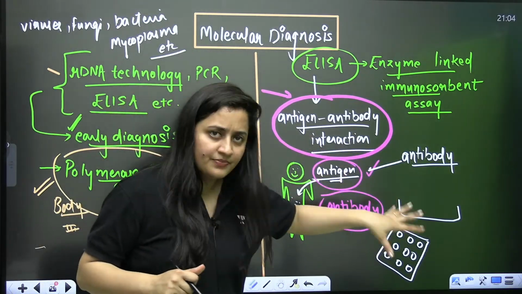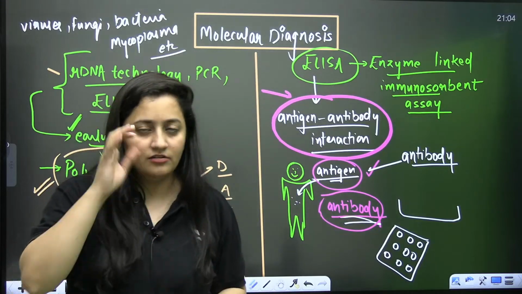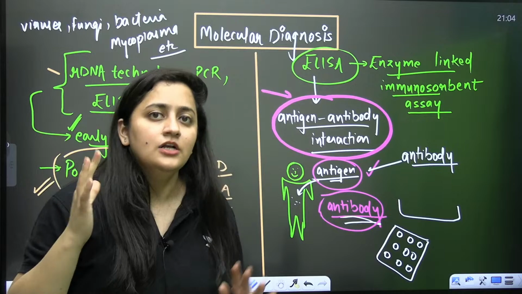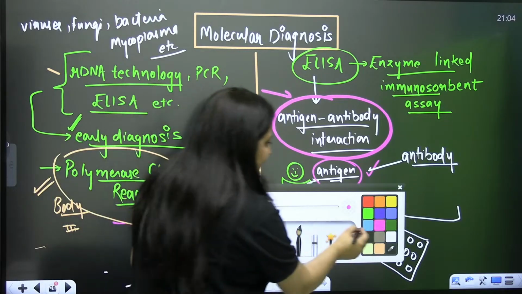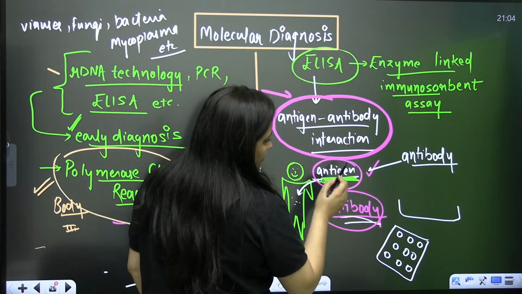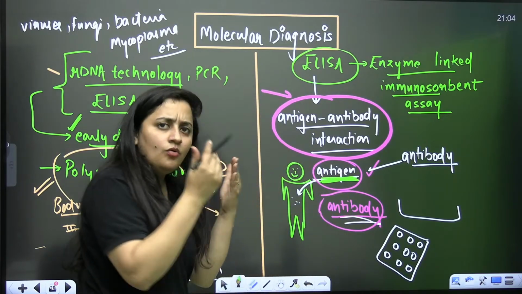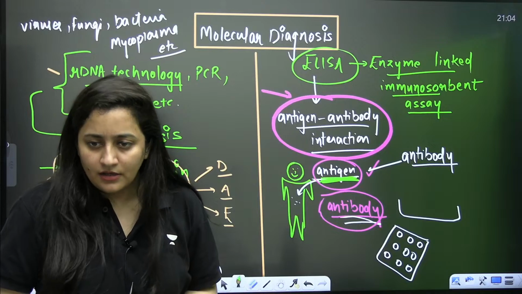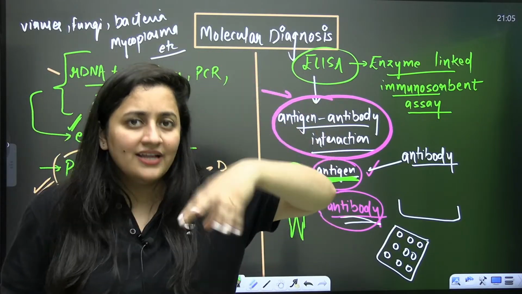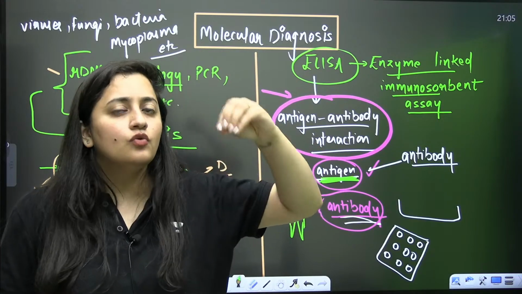So let's put the fluid sample there, and then the complementary antibody. You know that if there is any antigen complementary to this antibody, of course it is going to find it. You are taking the body fluid sample and putting that antibody in. So what is going to happen?